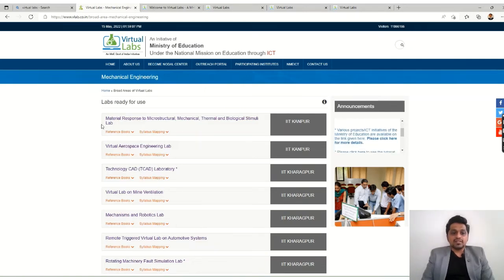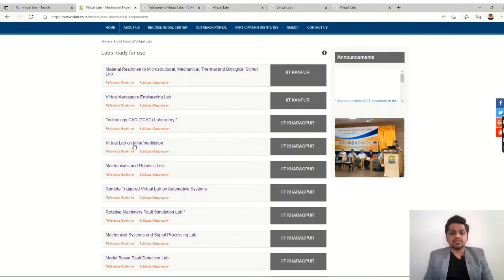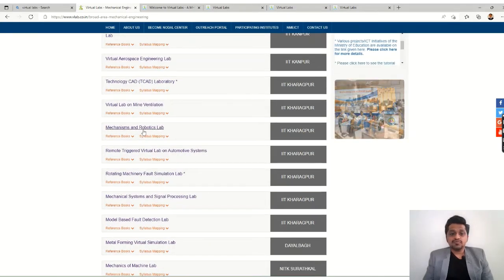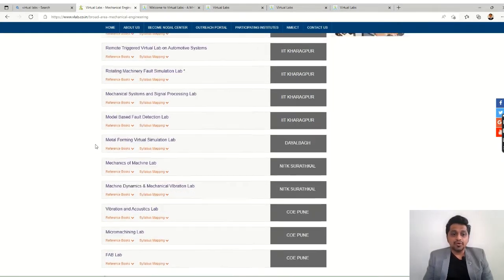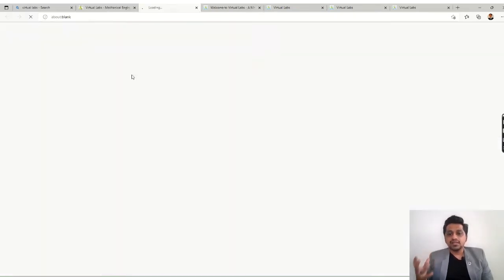So we have material response, then virtual aerospace, technology CAD, a lot of things. Mechanics and robotics, then we have vibration acoustics, mechanics of machine lab. Let's have a look at the mechanics of machine lab, which is developed by NIT Surat.